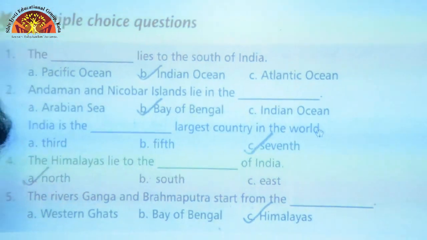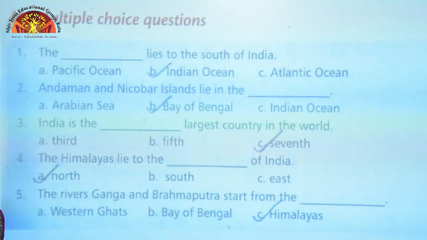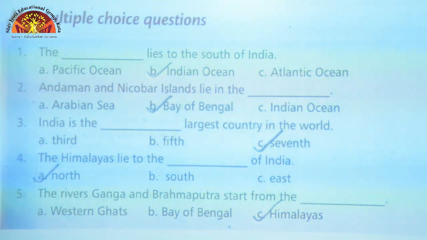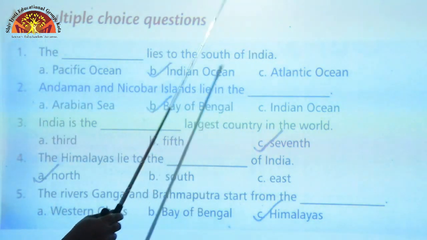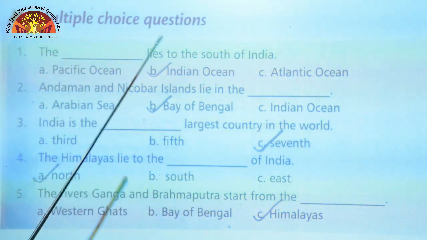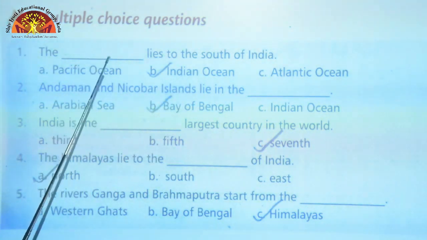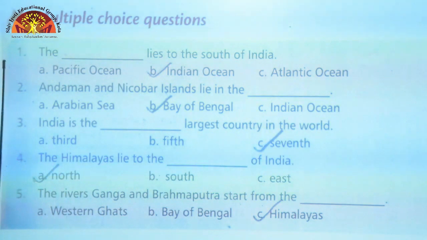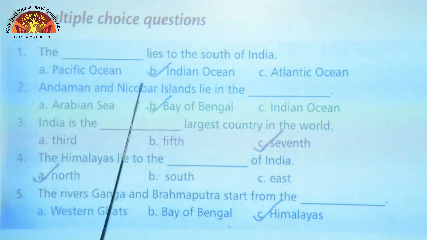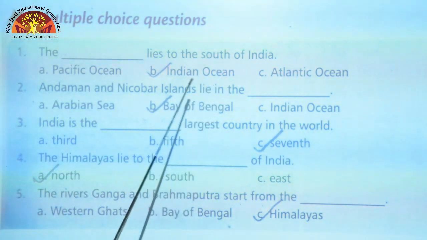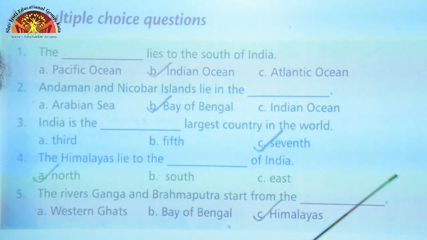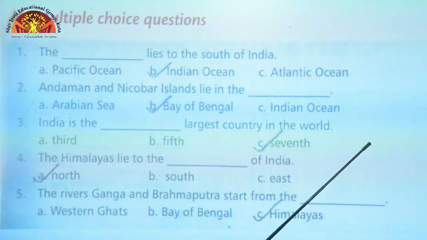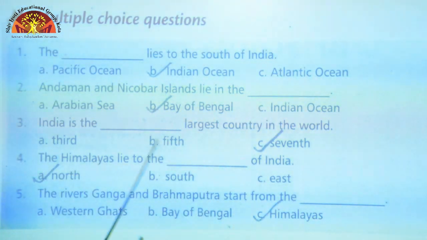Now, let us come to page number 25. Open your textbook, page number 25, and let us start with multiple choice question. The dash lies to the south of India. Which ocean lies to the south of India? Indian Ocean lies to the south of India. Question 2. Andaman and Nicobar Islands lie in the which side? It lies in the Bay of Bengal, that is to the right side or to the east of Indian Peninsula.